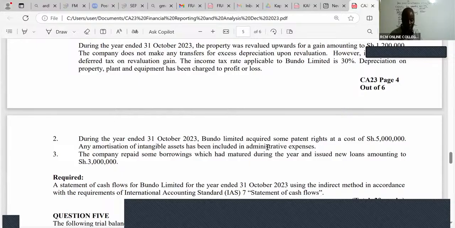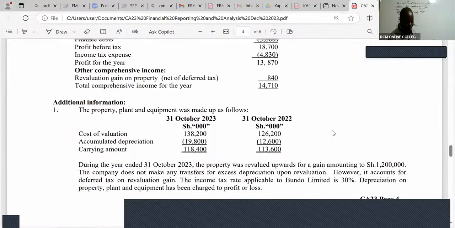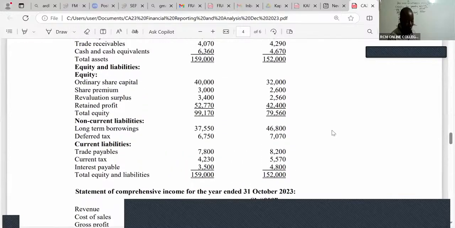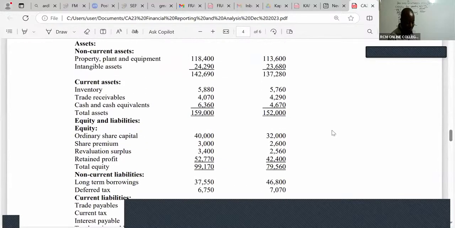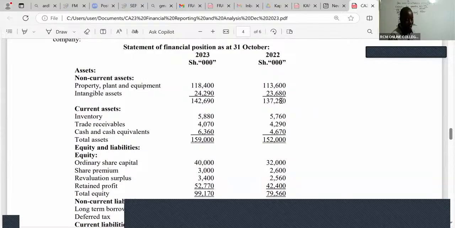Ladies and gentlemen, then I will be able to track down my intangible assets. I'll go to the balance sheet and track down my intangible assets and see how this has been accounted for, this 5,000, which in this case is a new intangible asset that we acquired. So go to your statement of financial position and look for intangible assets here. I can even do a T account, although myself, I hate T accounts so much. But for me to be able to get started, let me just introduce you to this through the T accounts.